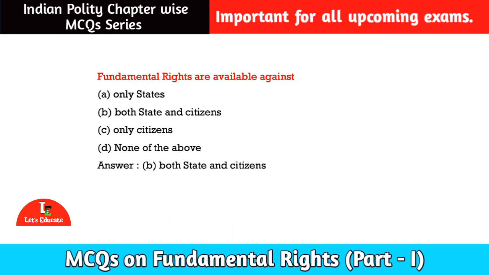Here is our next question. Fundamental rights are available against option number A, only state, option number B, both state and citizen, option number C, only citizen, and option number D, none of the above.